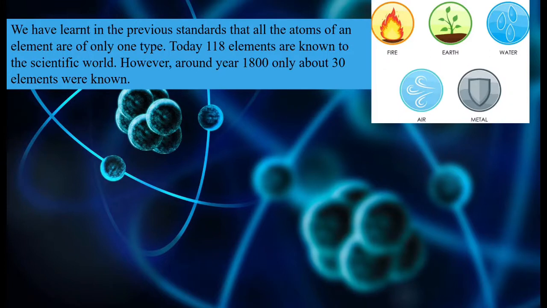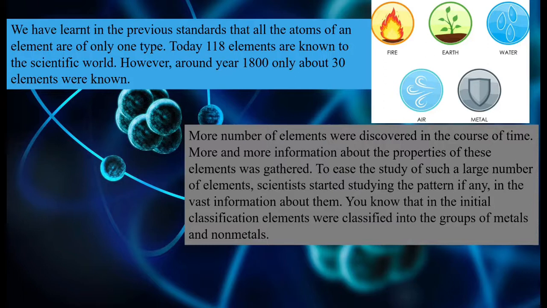Earlier there were only about 30 elements known to scientists, around 1800. Okay, so more elements were discovered in the course of time. More and more information was gathered about the properties of these elements, and to ease the study of such a large number of elements, scientists started studying the pattern, if any, present in the information they had gathered.